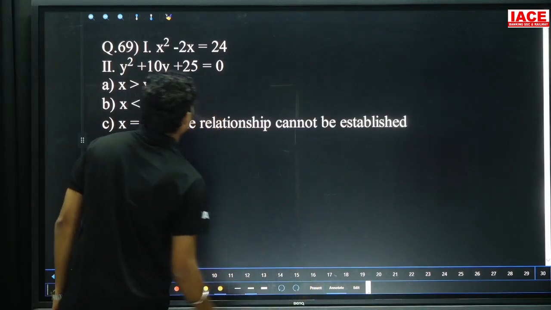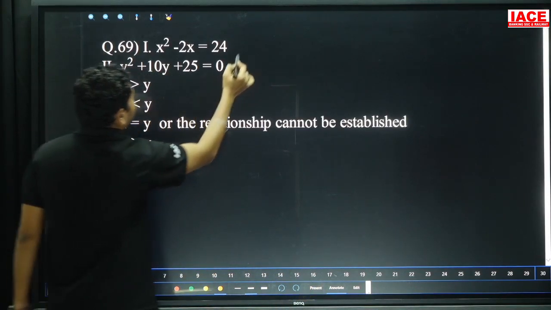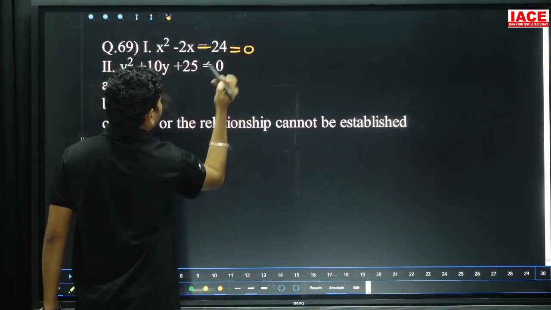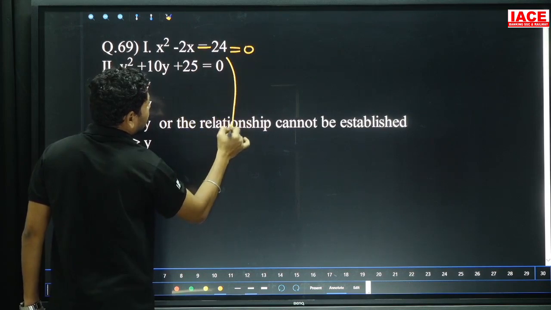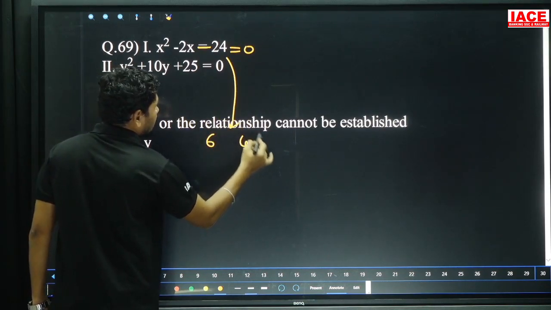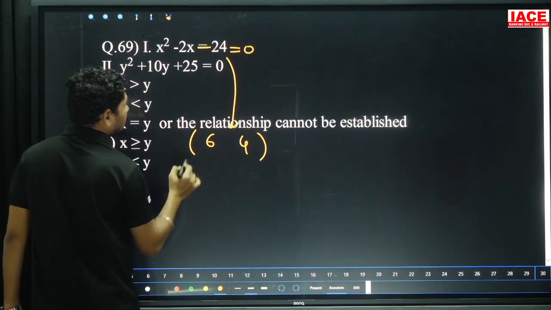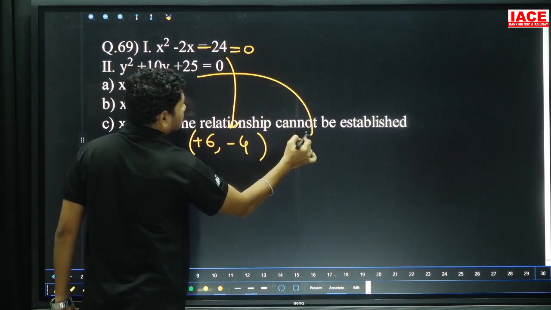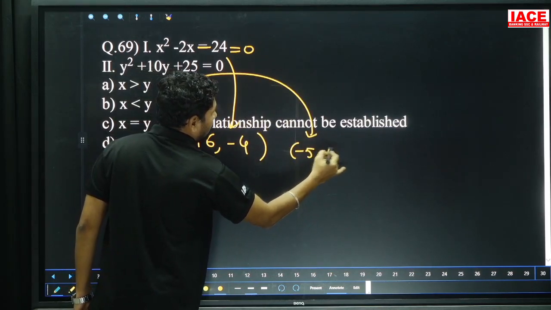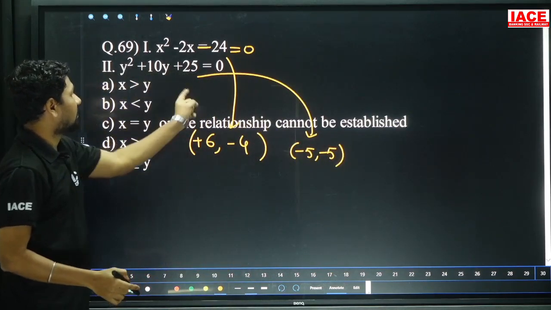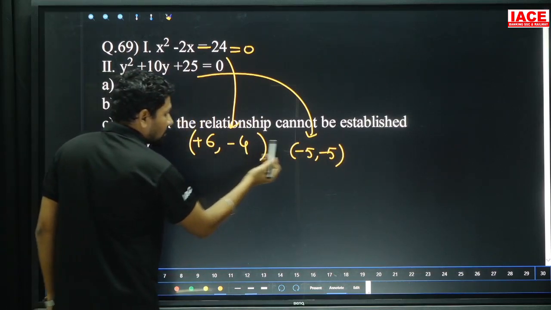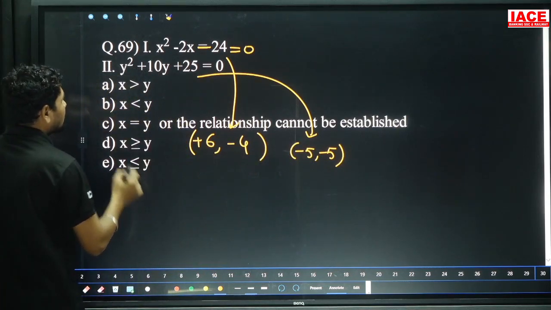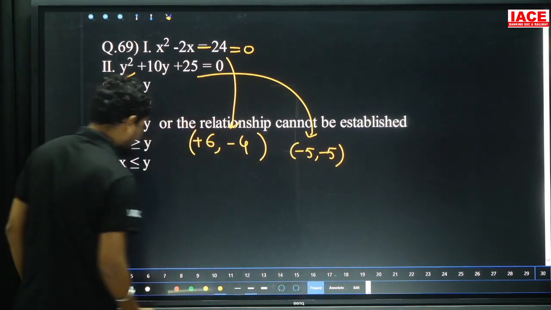x square minus 20 minus 2x is equal to 24. Here you can change it, plus 24 comes minus 24, which is equal to 0, and the factors of minus 24 are what? 6 fours are 24, 6 minus 4 is equal to 2, so we can apply plus and minus. And next, the 10 and 25, here the factors are minus 5 comma minus 5. 5 plus 5 is 10, 5 fives are 25, and compared to minus 4, minus 5 is smaller. Compared to plus 6, a negative value is always smaller. Then the answer is x greater than y here.